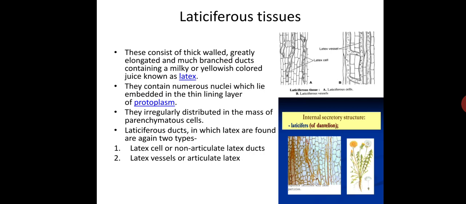The laticiferous tissues or ducts are tube-like bodies containing the viscous fluid latex, occurring in a large number of angiospermic families. So these are called laticiferous ducts or tubes. The latex is usually a milky or often yellowish or watery fluid which is readily exuded when the plants containing it are injured. There are two types: latex cells as well as latex vessels.